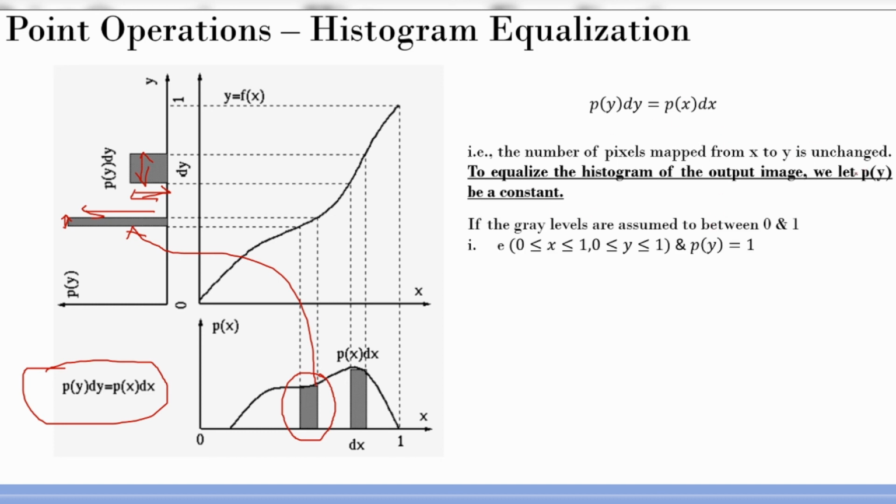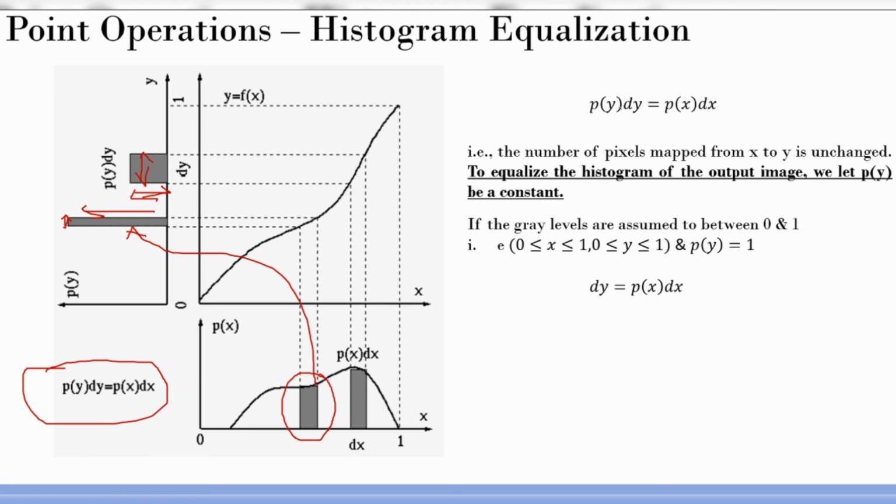So this is basically what we are trying to do. P of y is assumed to be 1. That is my dream. Everything has to be flat, but it's not really possible to achieve that. But let's try to see whether I can achieve it. Everything equally probable, equally likely. All intensities have equal occurrence. That's what I'm trying to see. And the range of x and y, for the sake of easiness, I'm putting it to be 1.